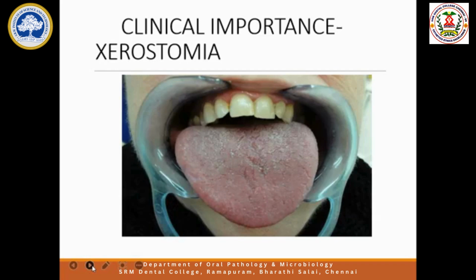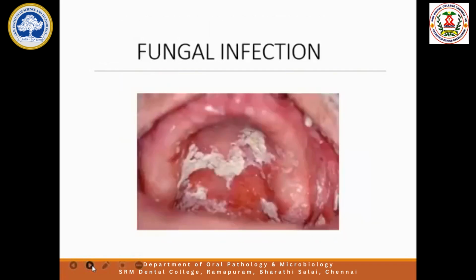Okay. So when the patient is suffering from dry mouth, you can see that the tongue will be dry, and we can see the cracks in the tongue. Then dry mouth leads to so many infections in the mouth. One such is a fungal infection. This is caused by candida, one fungus. It appears like a white patch in the palate or tongue or the buccal mucosa. So it's common in dry mouth. Usually diabetics will have a dry mouth. They are prone to this fungal infection and all.